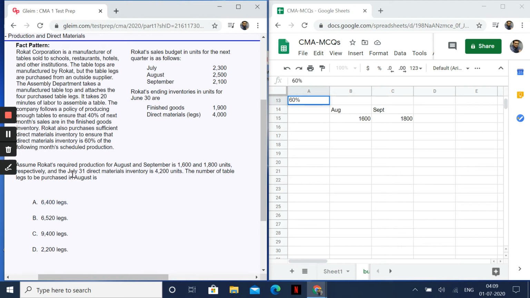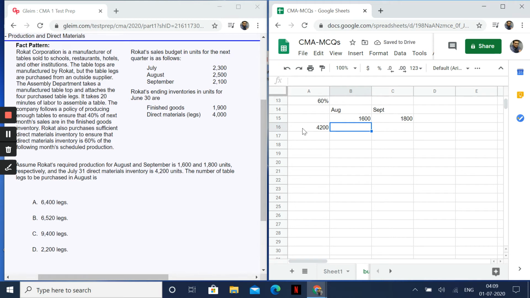Now what do we need to find out here? July 31st direct material inventory was 4200 units. When this is 4200 units, it means 4200 legs are there. If we divide back by 4, we would get the units of the table as such. So the ending inventory is 4200 units.